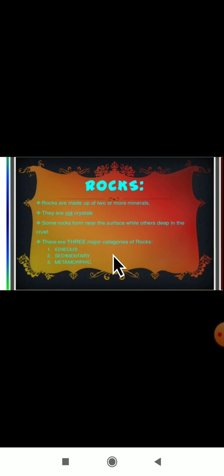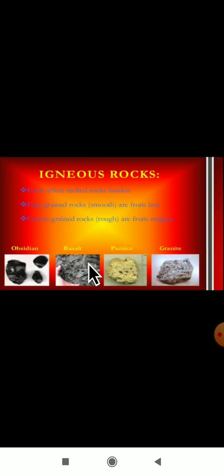As I have told, there are 3 major categories of rocks: igneous, sedimentary and metamorphic rocks. We will see them one by one, starting with igneous rocks. You know what the meaning of ignis is also. What is ignis? It is a Latin word. It is nothing but heat or fire. Then how are igneous rocks formed? They form when melted rocks harden.